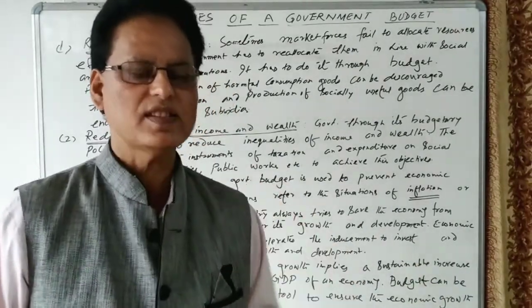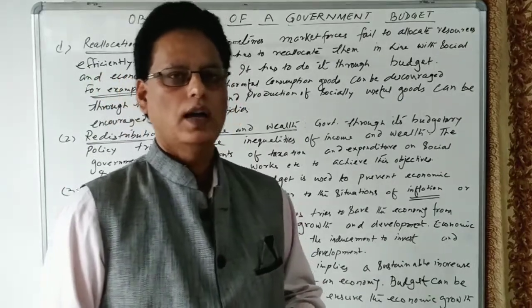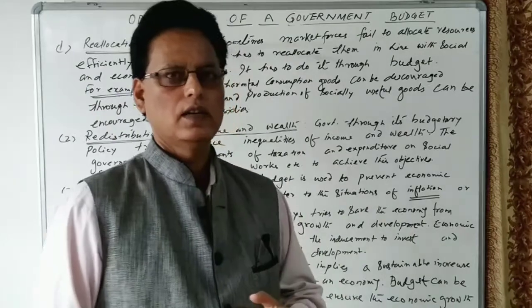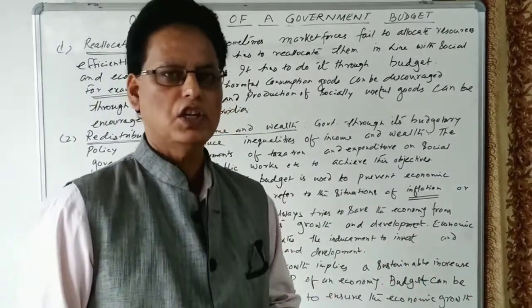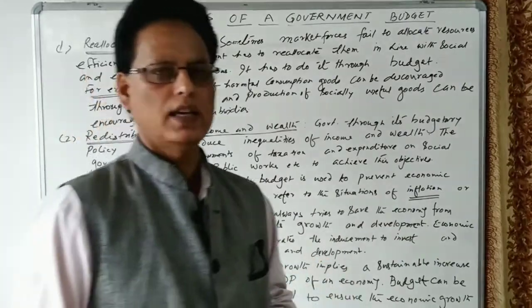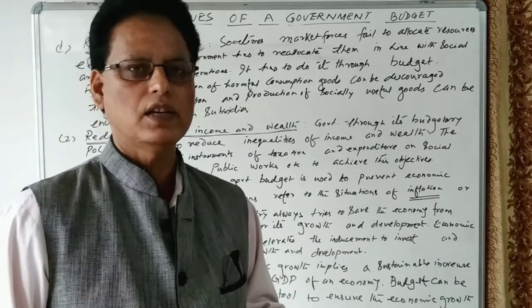is using deficit budget policies, and deficit budget policies, let us see, increase the aggregate demand and increase the money supply, the circulation of money in the economy. When the circulation of money increases, when the money supply increases in the economy, then the level of income of the people increases.